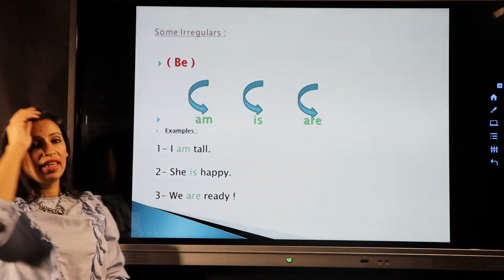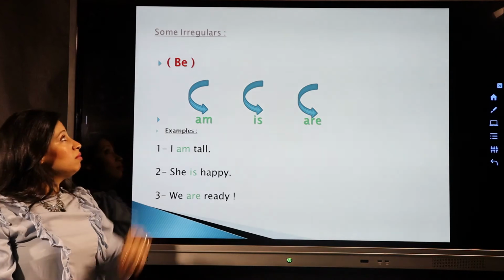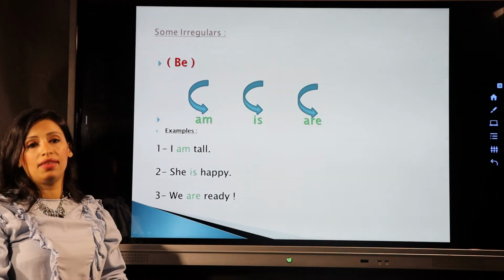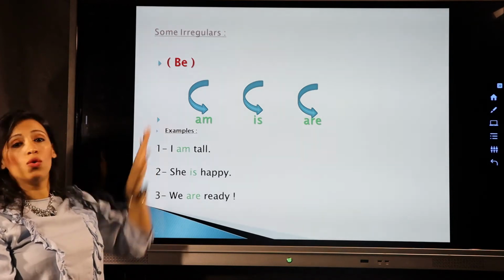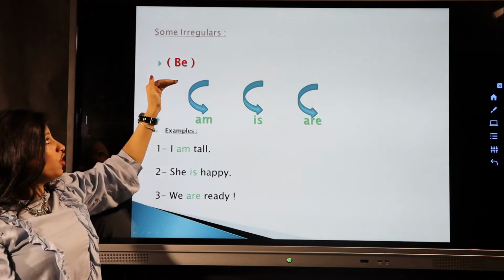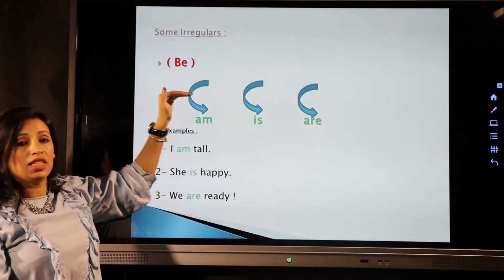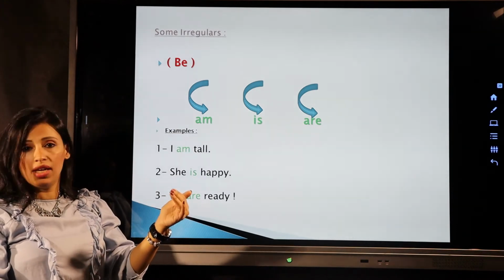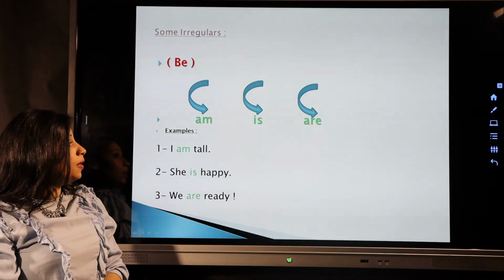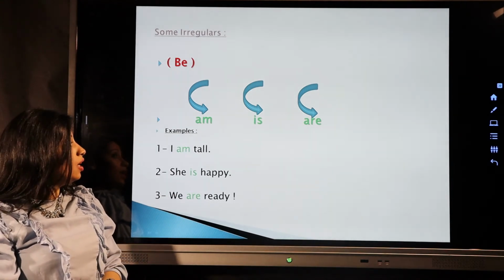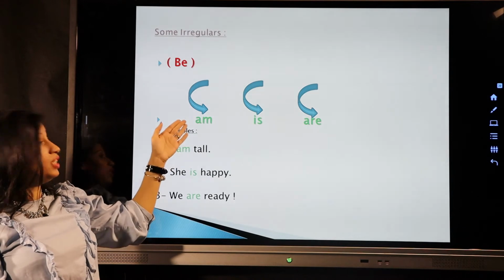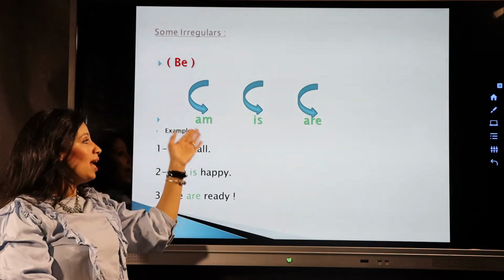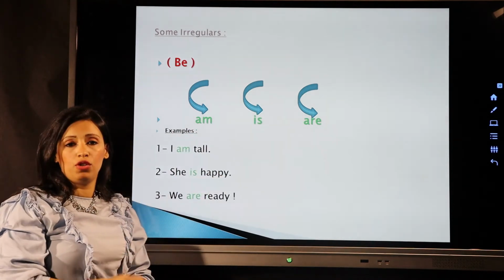Okay, verb to be is an irregular verb. With verb to be, we're not gonna add S or ES or IES or anything. Okay, it has its own rule. Whenever I want to express myself, or describe something or say something about someone or a person or something, we have to use verb to be. We change verb to be to am or is or are. We use am or is or are only in verb to be.